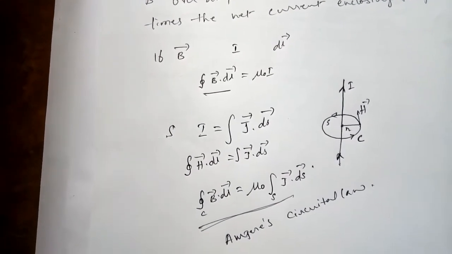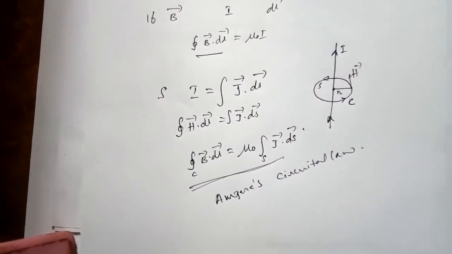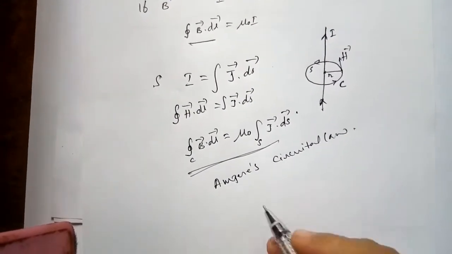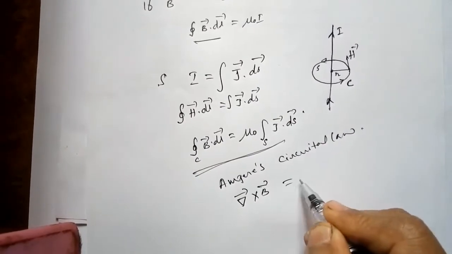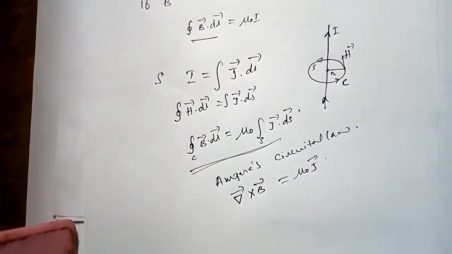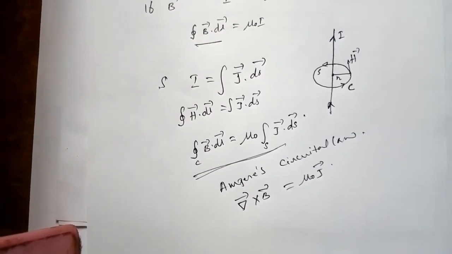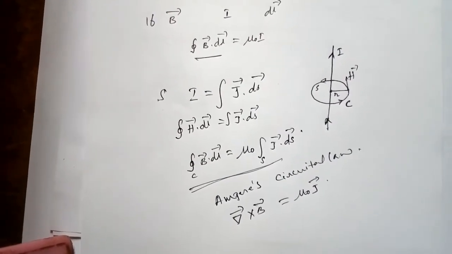In differential form, Ampere's circuital law can be written as del cross B is equal to mu naught J.